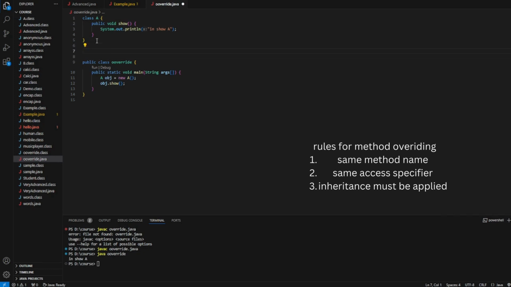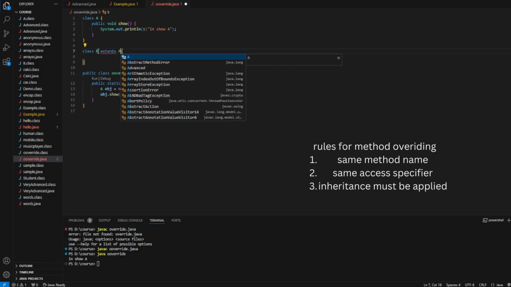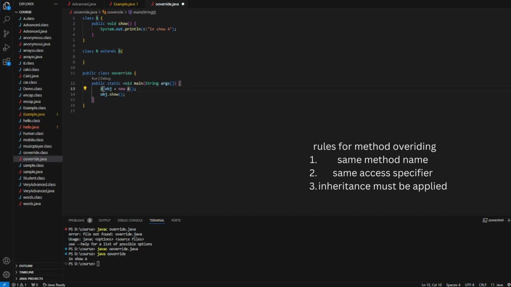Now let me also create another class B, with another method, and let this class extend A. So even if I create the object for B, of course this statement will get executed because B inherits A. Let's just check it out. Yes.